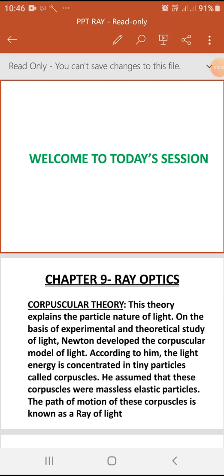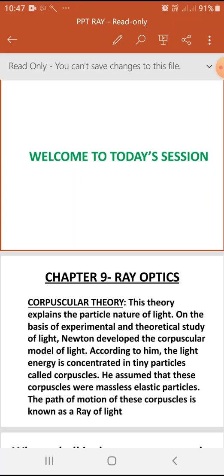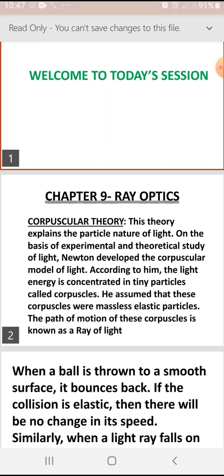And in this session, I'm explaining chapter 9, ray optics. It is the first chapter of the second textbook. In this chapter, we have to explain reflection, refraction, and optical instruments. Before starting reflection, we can explain corpuscular theory.